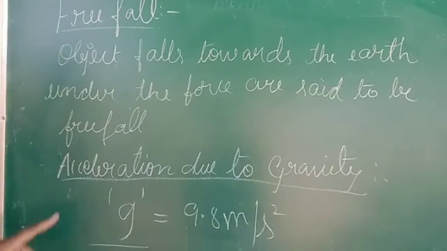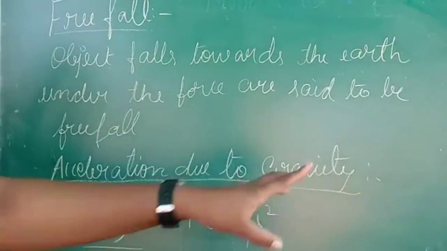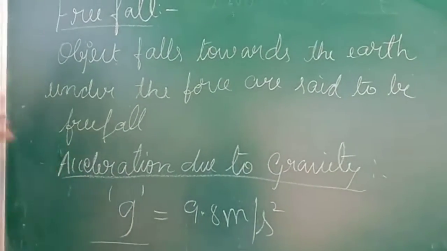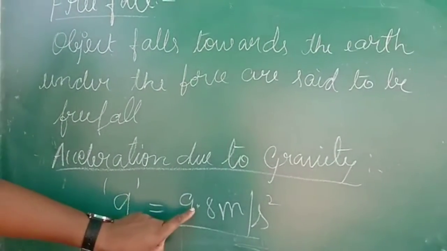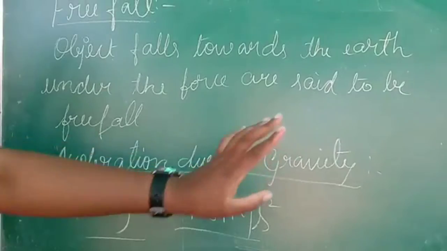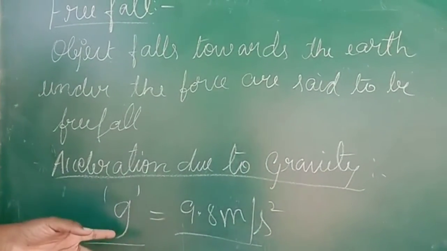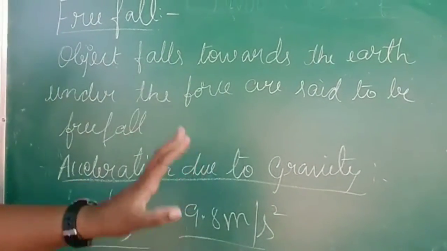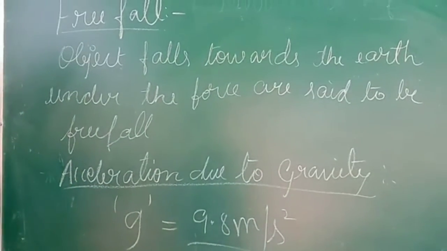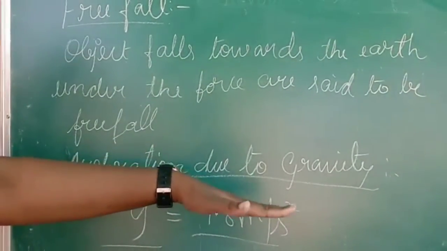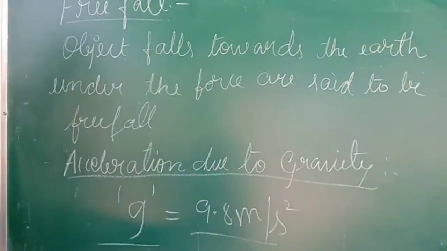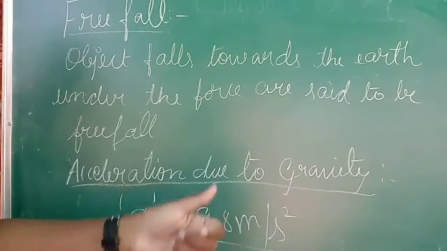Always remember, there is a constant value for acceleration due to gravity, that is 9.8 meter per second square. The acceleration due to gravity value is very important. It might be asked for fill in the blanks and all. So g is equal to 9.8 meter per second square.